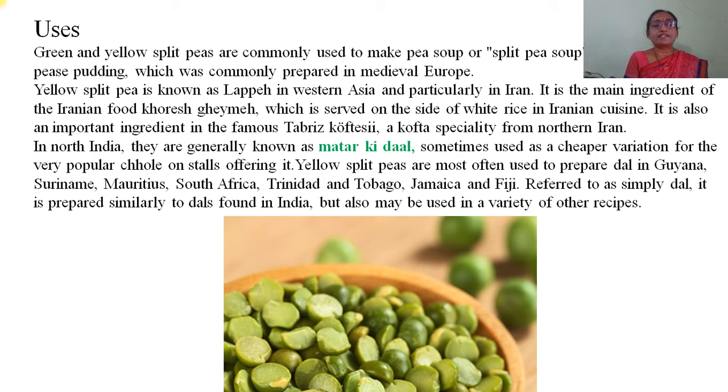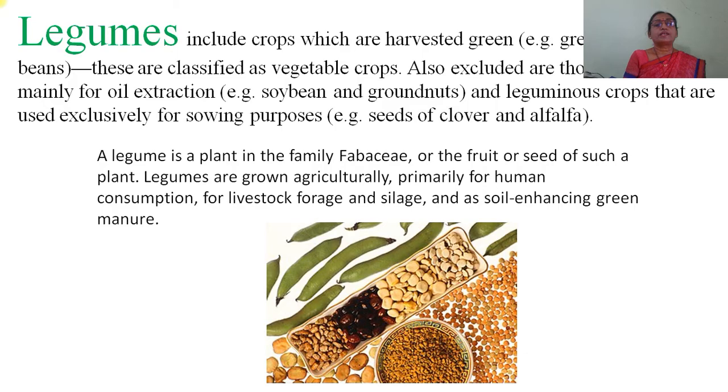It is prepared similarly to dal found in India, but also may be used in a variety of other recipes. Now coming back to the legumes: they include crops which are harvested green, and these are classified as vegetable crops.